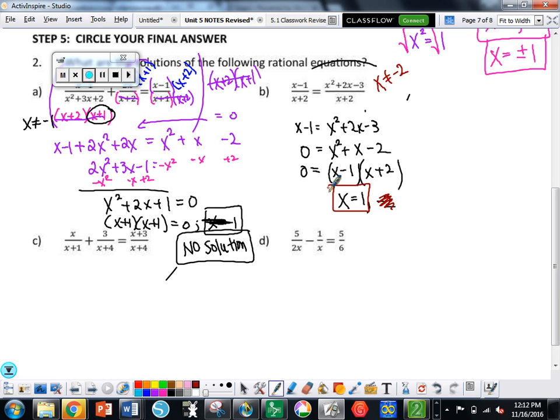How critical is it to check your answers to see if they work or if they don't work? It's pretty critical, yeah. Let's try another one, part C.